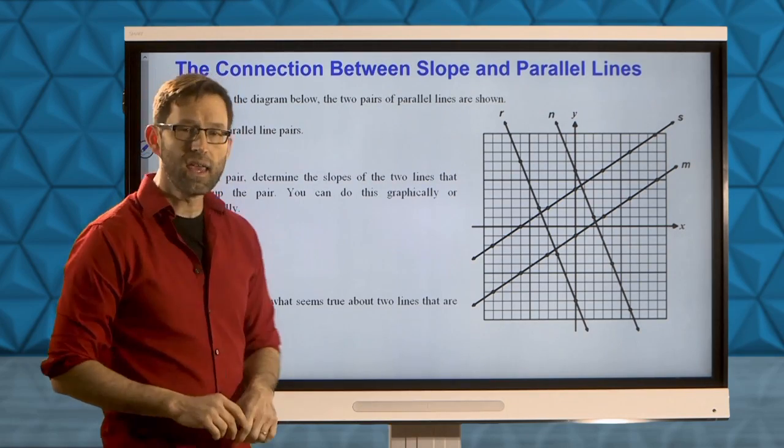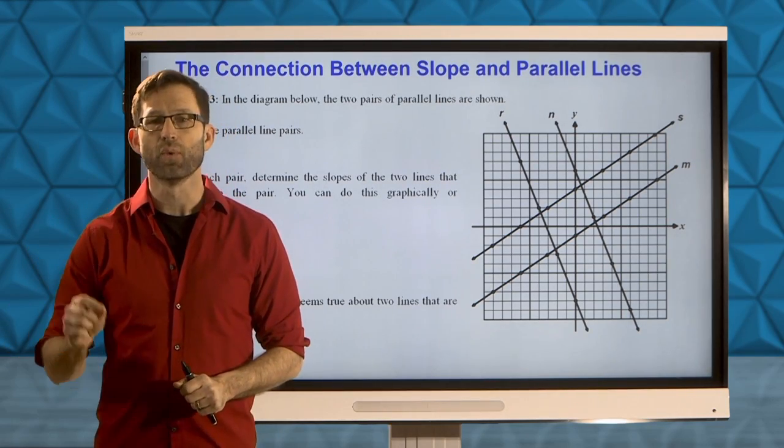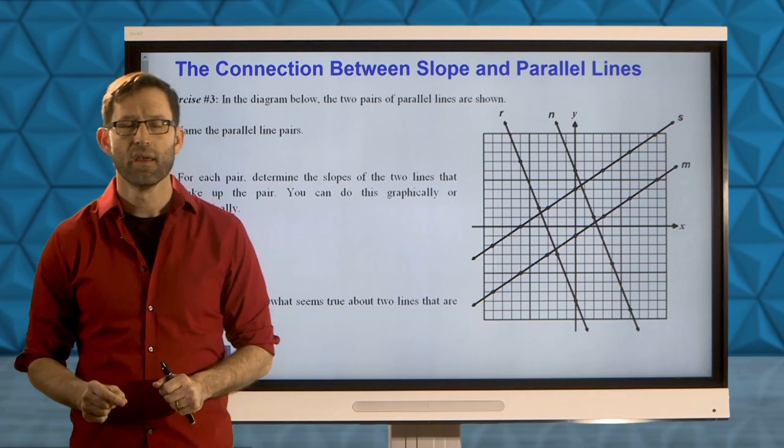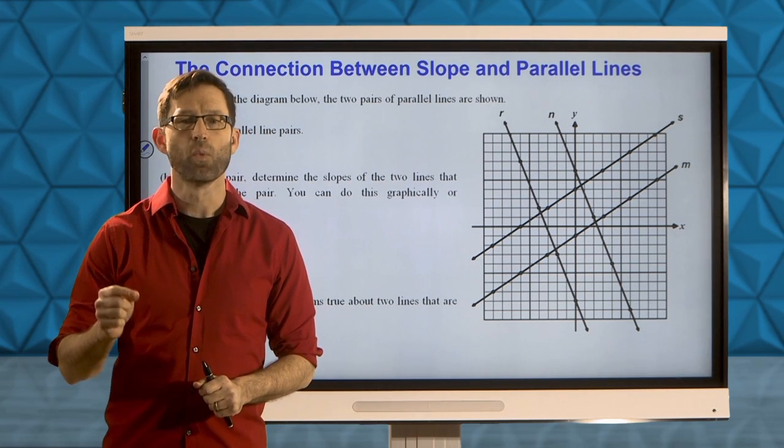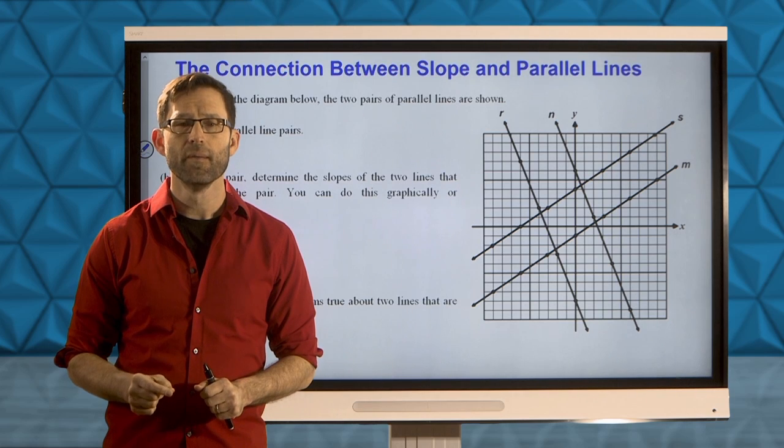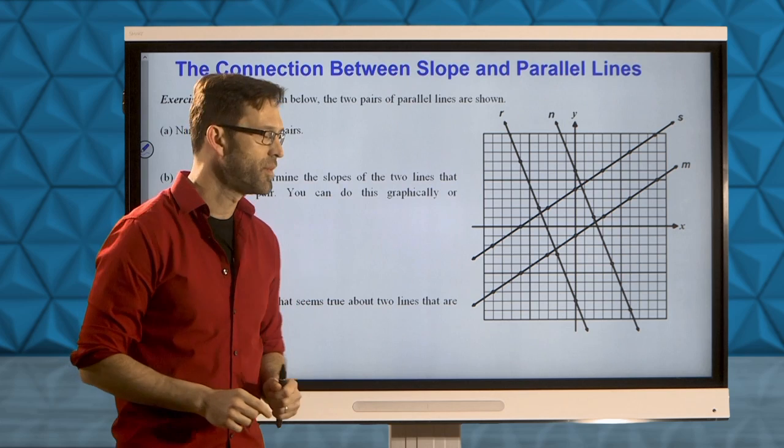All right. Here, we want to make the connection between slope and parallel lines. It's an easy connection. It's one that you already know in all likelihood, but it's one that's going to be very important in this unit. So let's take a look at it.